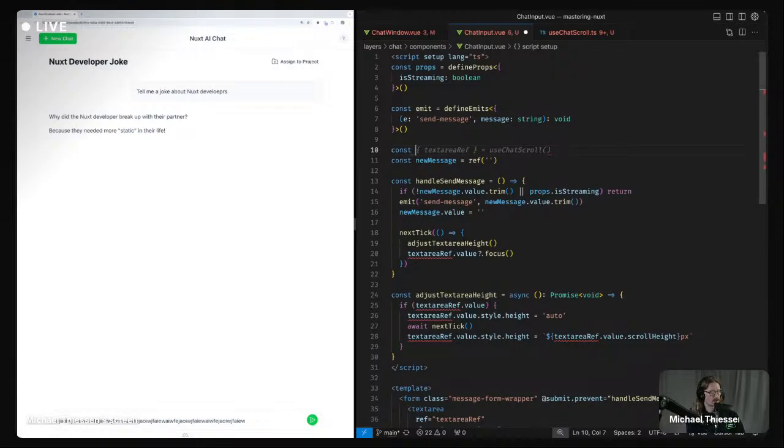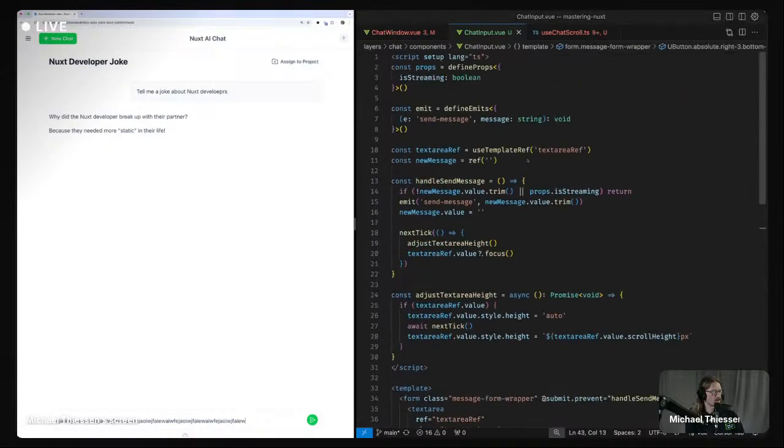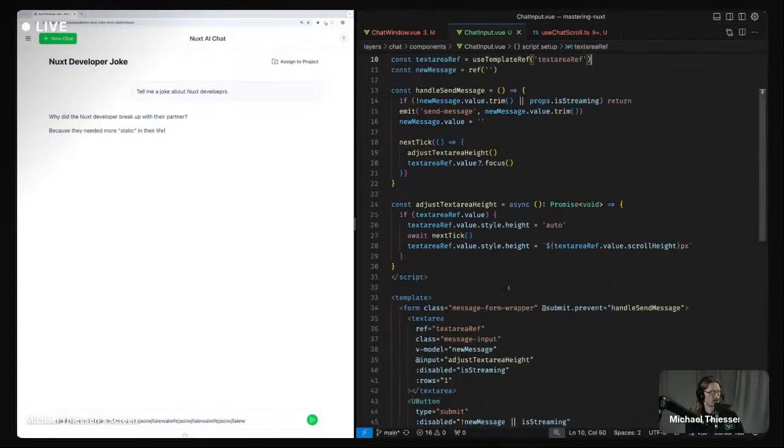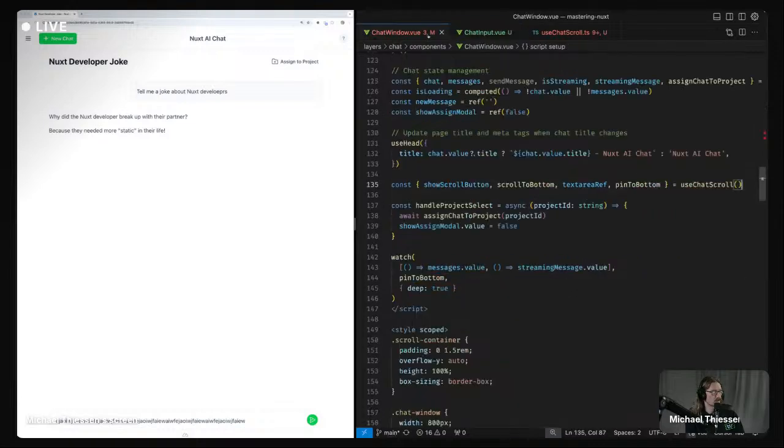I actually don't know. I haven't tried that with use template ref. If we call it in multiple places, will it pull this from the same ref in the DOM? I would expect it to do that. Guess we'll find out.